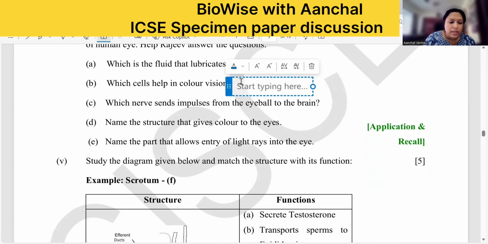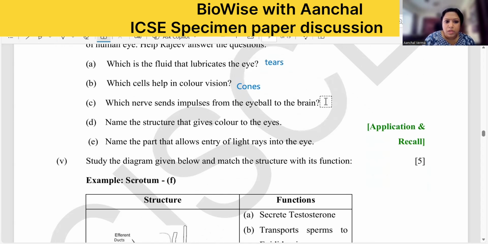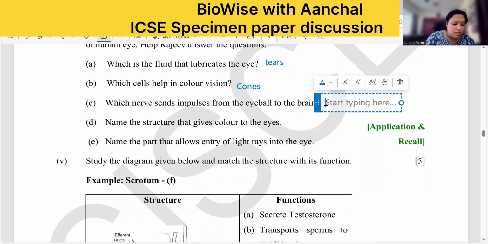Which cells help in color vision? Which are the photoreceptors present for color vision? Cones. Which nerve sends the impulse? That is your optic nerve.